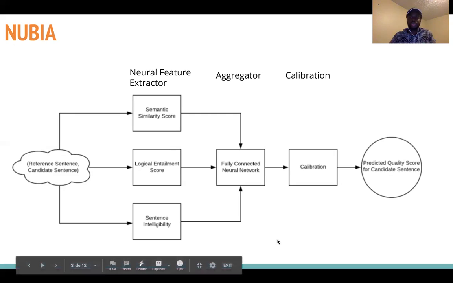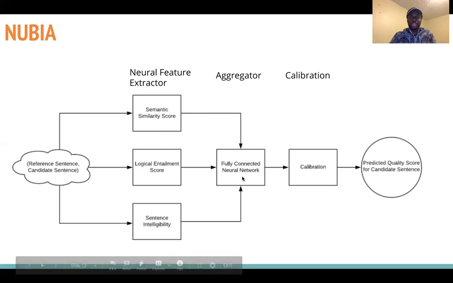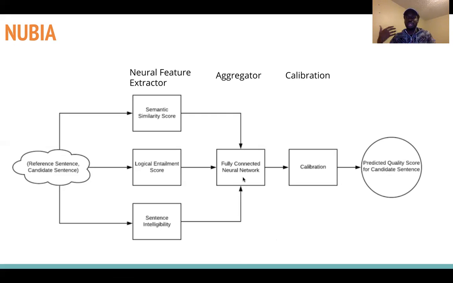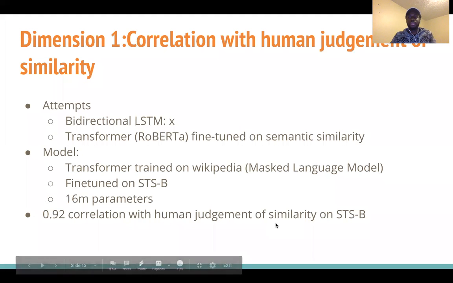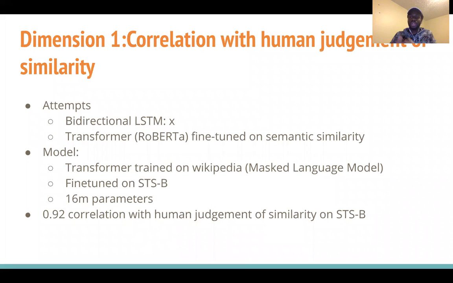And so the questions that we now have to ask are: what do those neural feature extractors look like, and how do we train this network that maps from those features to a score of quality on a scale of 0 to 1? And how does it do? For the first dimension, we tried different approaches, but we ended up converging on a transformer architecture that was fine-tuned on semantic similarity. So we take an already trained transformer, we fine-tune it on semantic similarity, and this one was achieving a 0.92 correlation with human judgment.